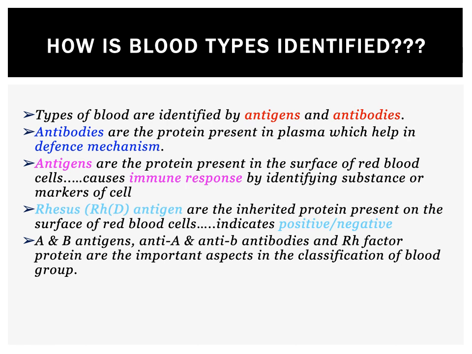This is the antigen responsible for differentiating whether it's a positive or a negative blood group. So these are the three major things required to identify or classify the blood group.